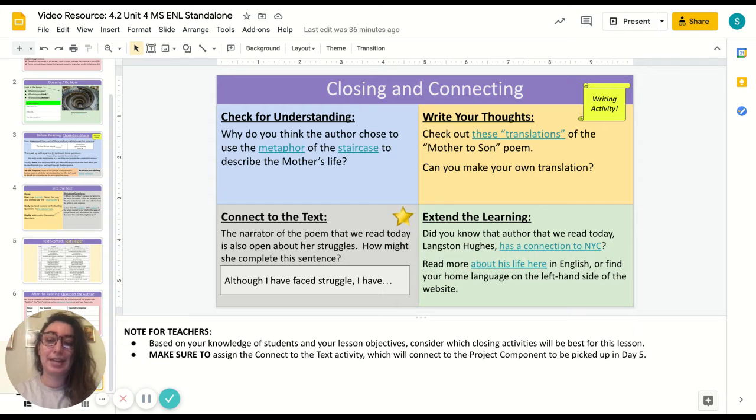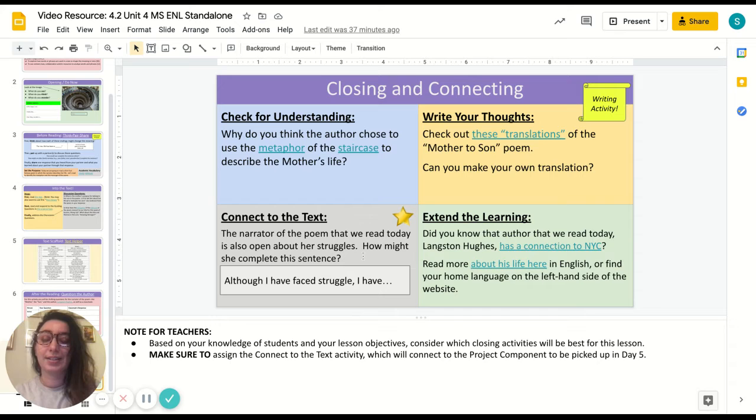Lastly is the closing and connecting. The connect to the text is going to be the heavy hitter here, so the one that you definitely want to do. The check for understanding, write your thoughts, and extend the learning are activities that you can definitely add on if you see fit and if it works for your class.